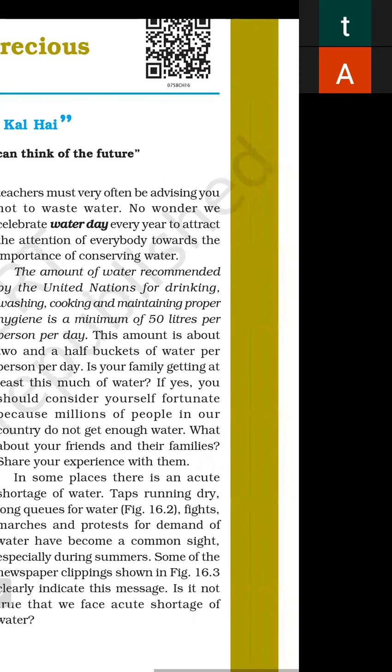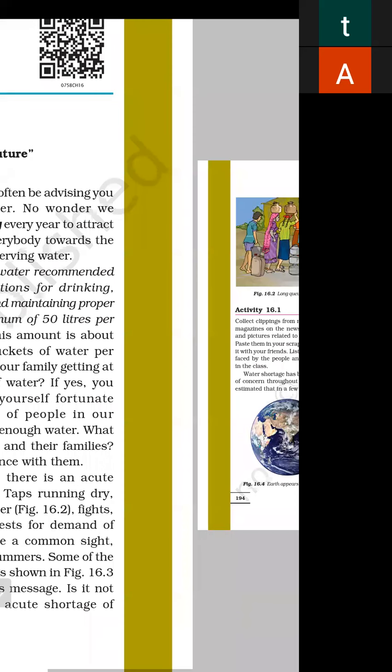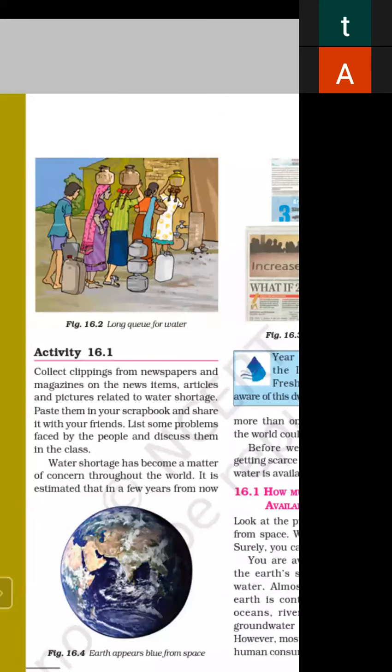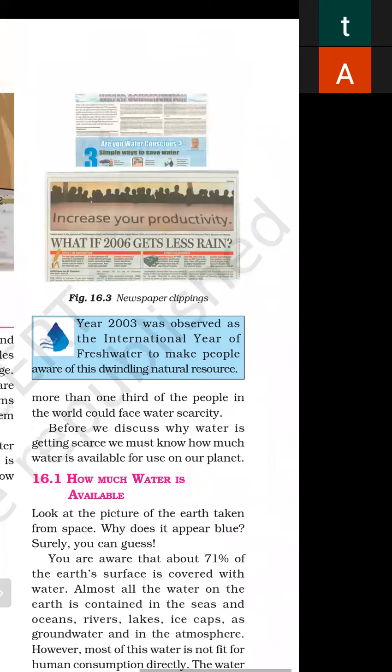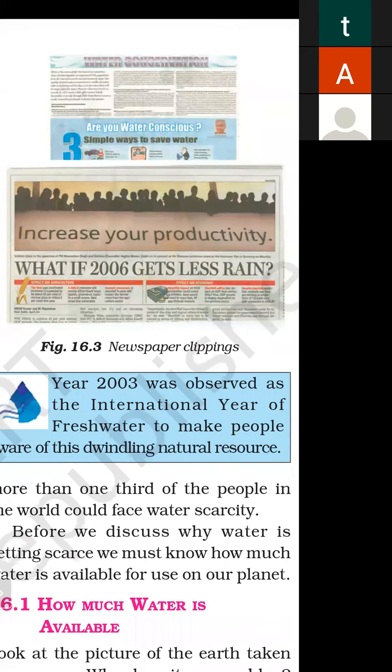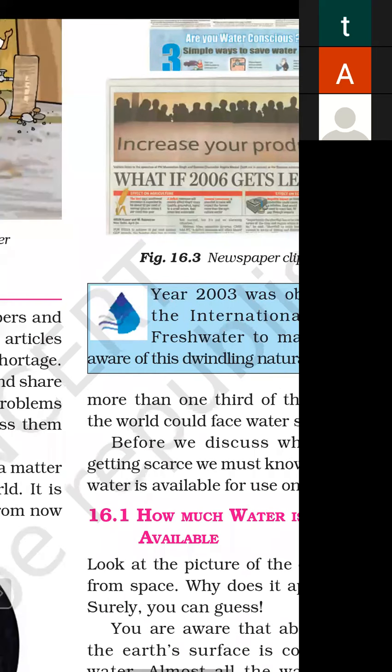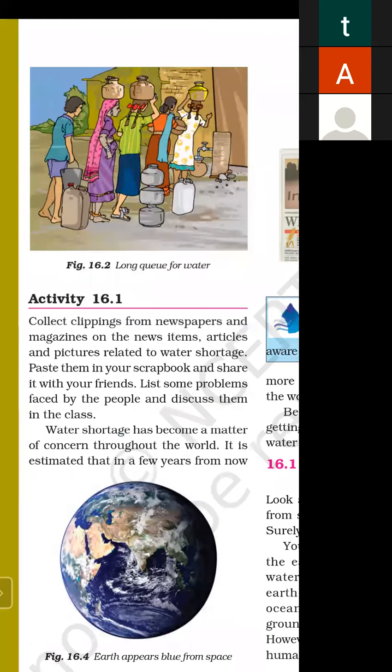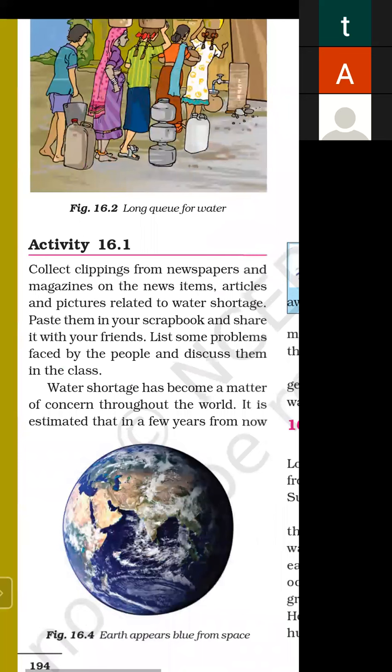Yes. So look at the diagram, figure 16.2, long queue for water. And there are some newspaper cuttings. Are you water conscious? Simple ways to save water. What if 2006 gets less rain? These types of slogans we read in day-to-day newspapers. So activity 16.1: collect clippings from newspapers and magazines on the news items, articles, and pictures related to water shortage.